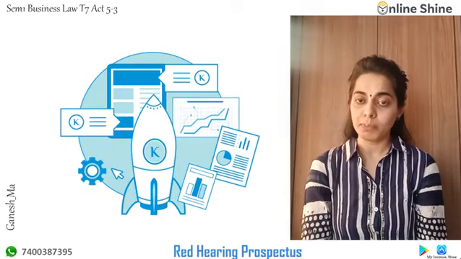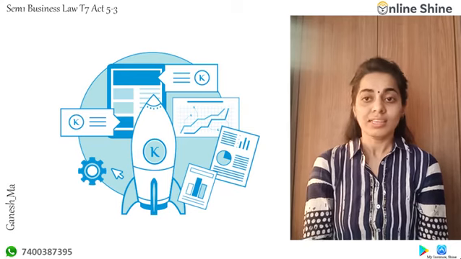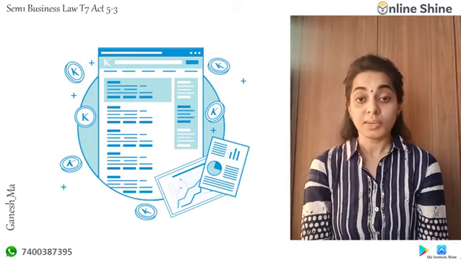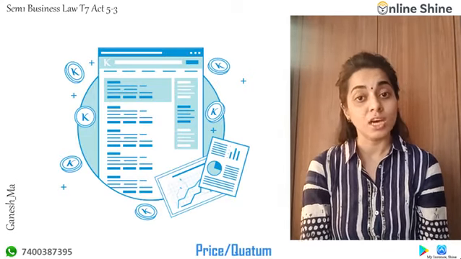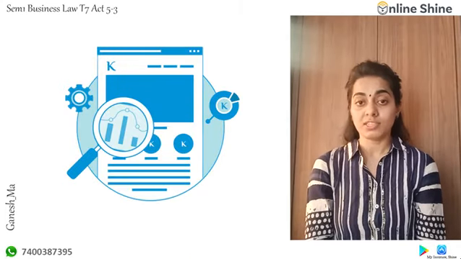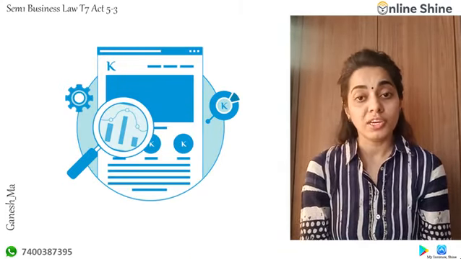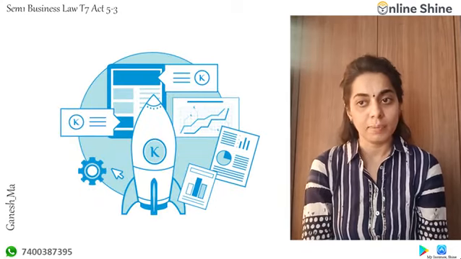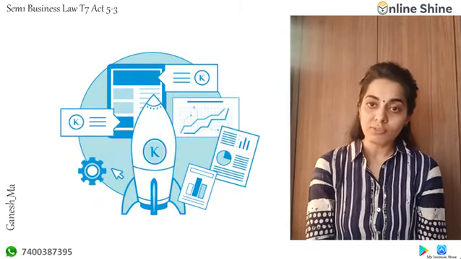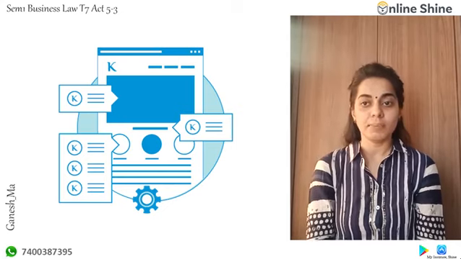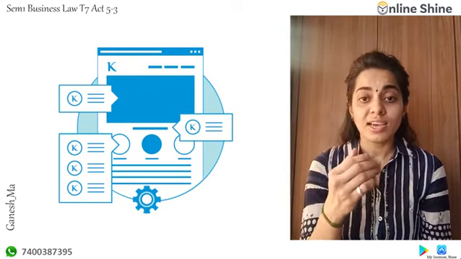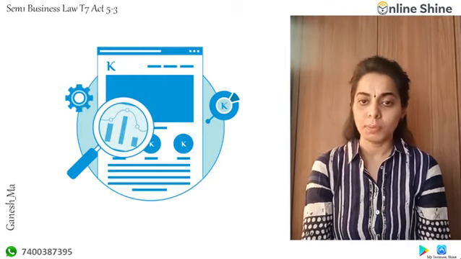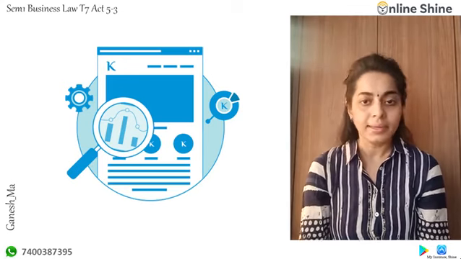Next is the red herring prospectus. It is a prospectus that does not contain all the particulars regarding the shares, specifically the price and the quantum. That means in this prospectus, the price and the quantity to be issued of the securities, that is shares and debentures, is not given. The lower value and the higher value of the shares, that is the size of the issue, is given, but the exact price or exact quantity is not mentioned, and that is why it is called a red herring prospectus.